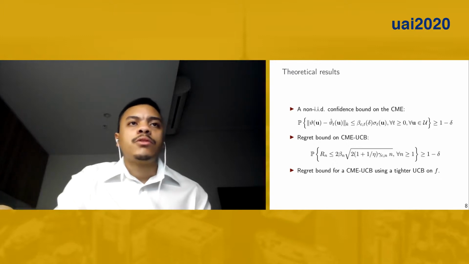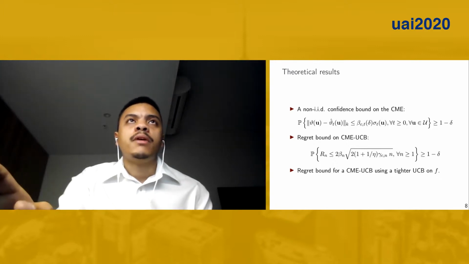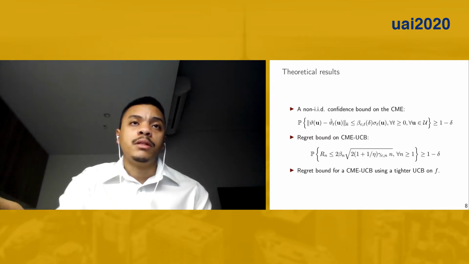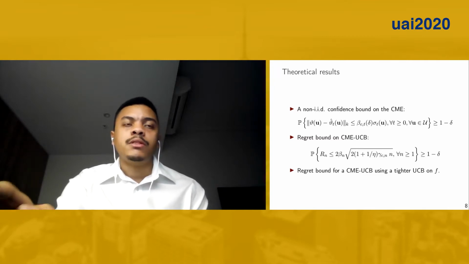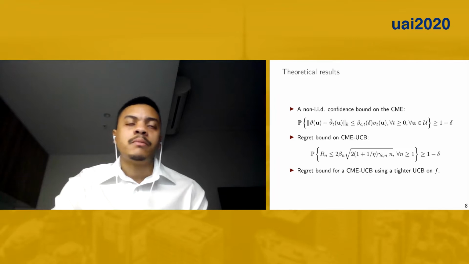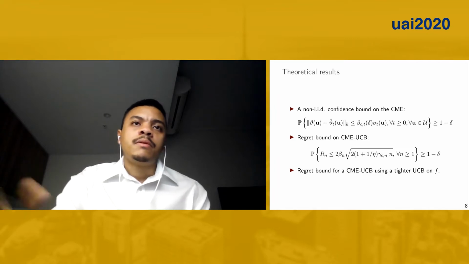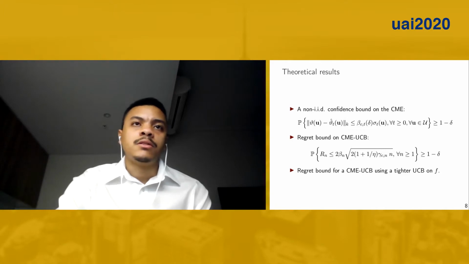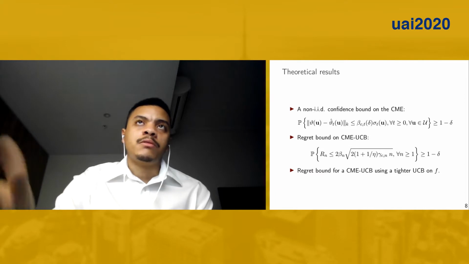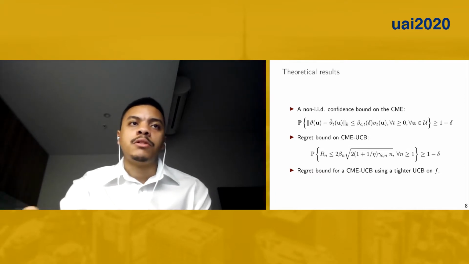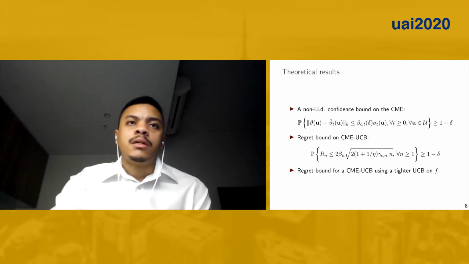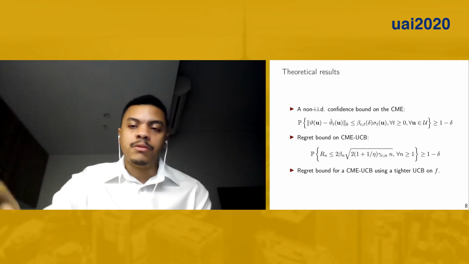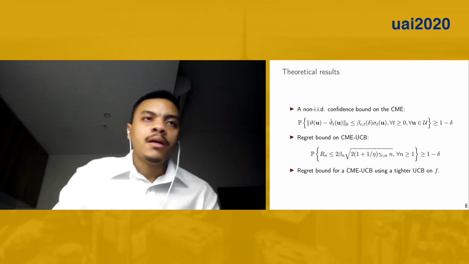As theoretical results, we provide a confidence bound on the conditional mean embedding, which is based on these GP-like estimates. And if you're familiar with the Gaussian process based upper confidence bound literature, you may recognize an analogy of these results with the traditional GP-UCB bounds. And in fact, our bound is actually based on GP-UCB theoretical results.